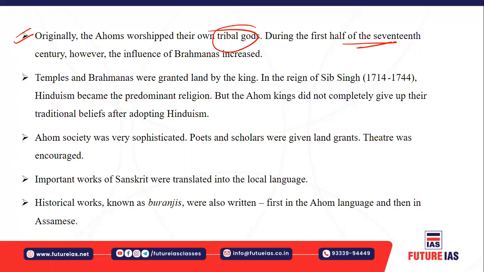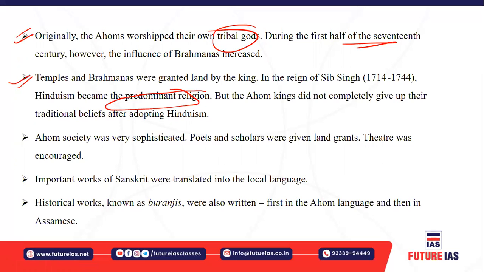And the temples and the Brahmanas were granted land by the kings. Just like in a normal Gond kingdom, they started granting land. The Brahmanas also started granting land. And in the reign of Shiv Singh, Hinduism became the predominant religion in the Brahmaputra Valley. And the Ahom kings did not completely give up the traditional beliefs after adopting Hinduism, right?